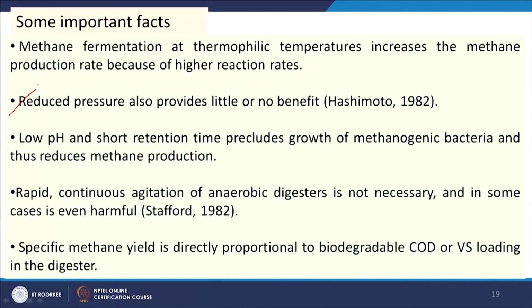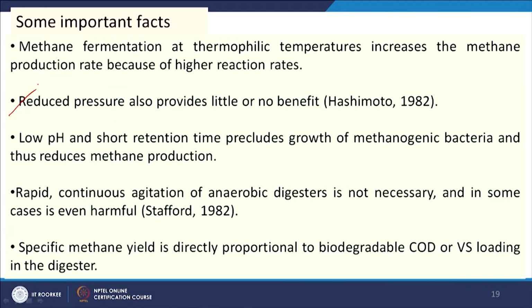Now, there are some important facts regarding the anaerobic digestion of biomass and waste. In the digester, if we maintain high temperature, we will get more production of biogas; the lower the temperature, the lesser the biogas production. So, in countries where the temperature is very low, some heating arrangement is made, using jacketed vessels like this. Some heat, steam or other hot fluid is sent through it to maintain the temperature, and pressure has not much significant effect on it.